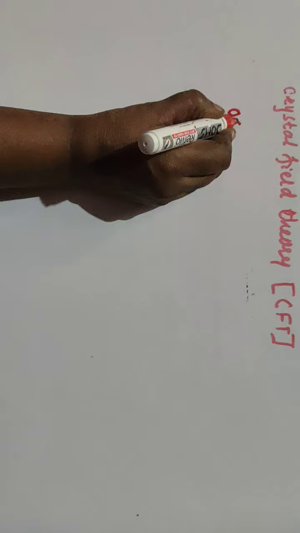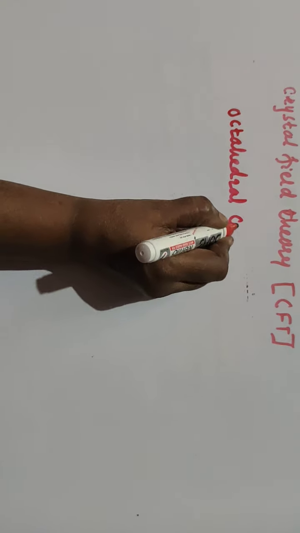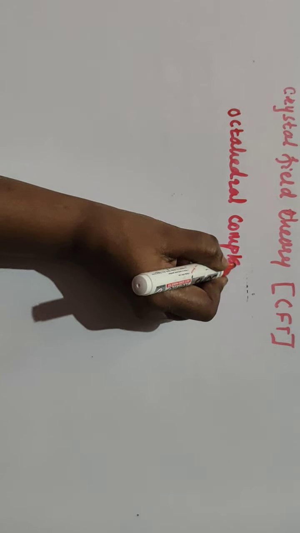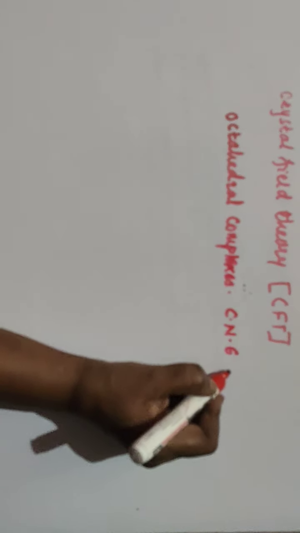We'll consider first octahedral complexes. Complexes where coordination number is 6 and the hybridization is sp3d2 or d2sp3. You are supposed to remember this, maybe for MCQ. I told you every time it is sp3d2 or d2sp3, geometry is octahedral and coordination number is 6 here.